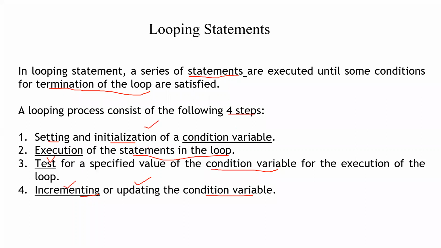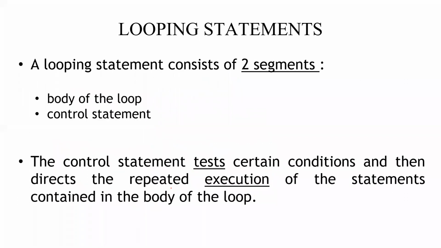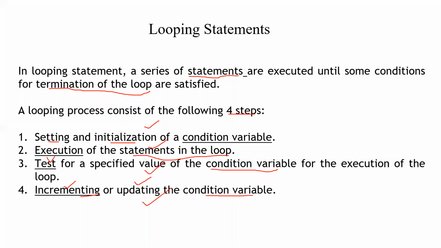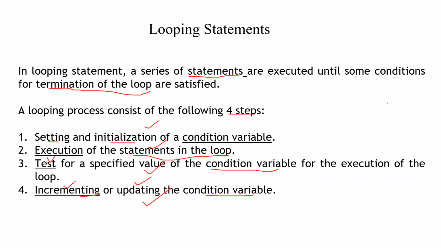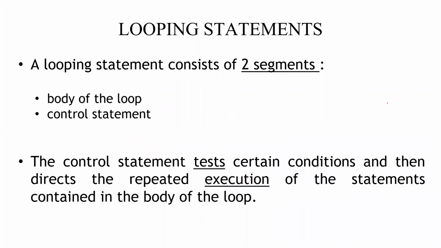So the 4 steps involved in the looping process are: initializing the condition variable, executing the statements in the loop, testing the condition variable, and then incrementing or updating the condition variable. If I just tell these theory steps, we will not understand, but we'll see it in the example. A looping statement consists of two segments. I will come back to this slide when I explain the example. We can put these 4 steps under two parts.